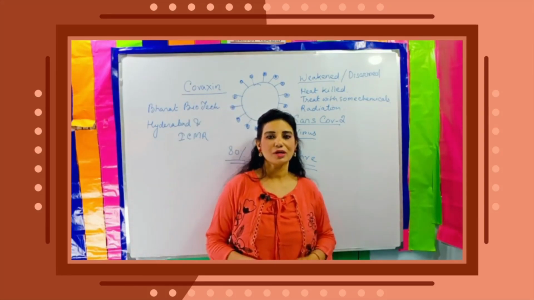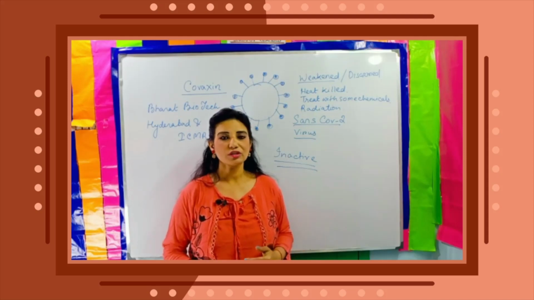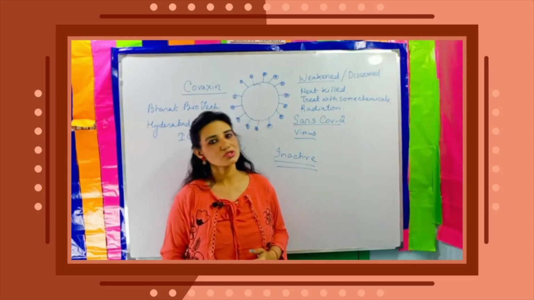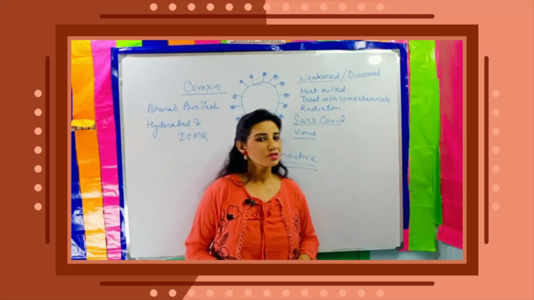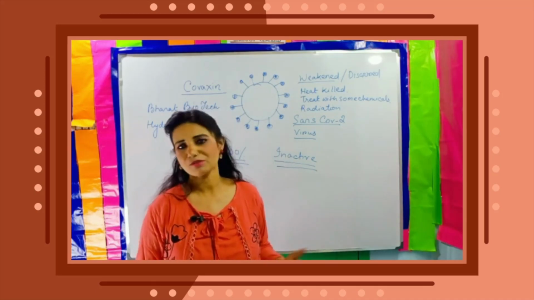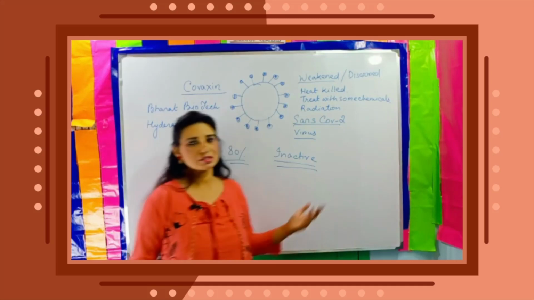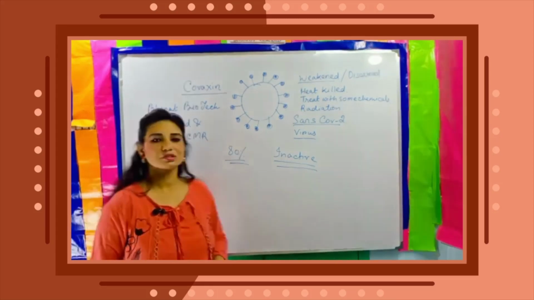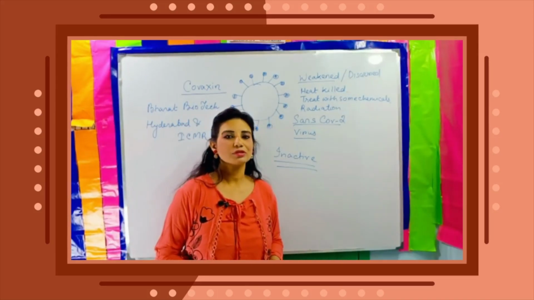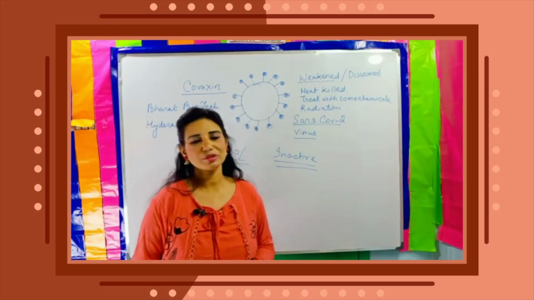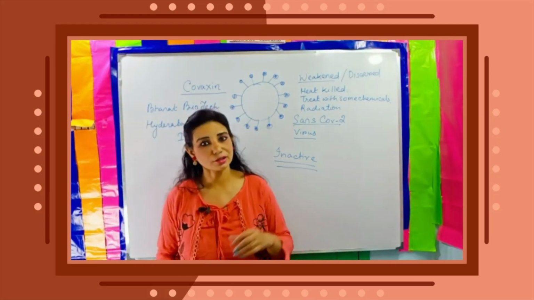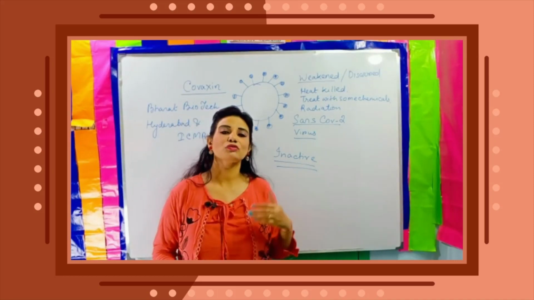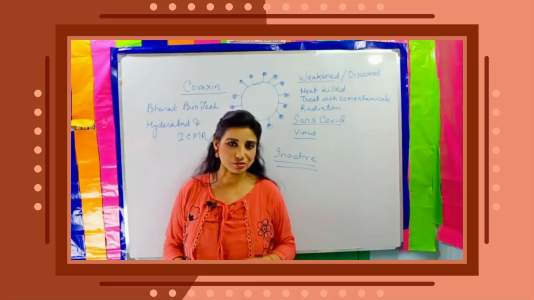Next comes vaccine efficacy. Sputnik V claims almost 91 to 92% efficacy. Covishield claims a 70 to 80% range, and Covaxin claims 80% efficacy, with a little bit of side effects. Covishield is conditionally approved, and Covaxin is for restricted use.